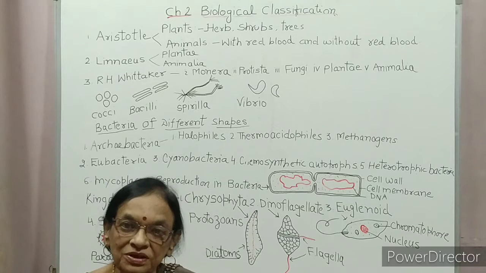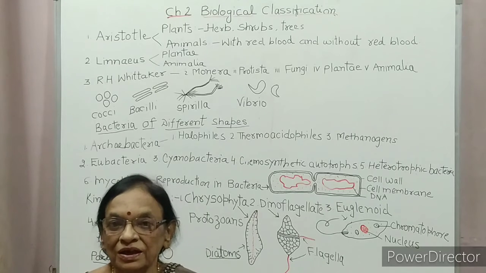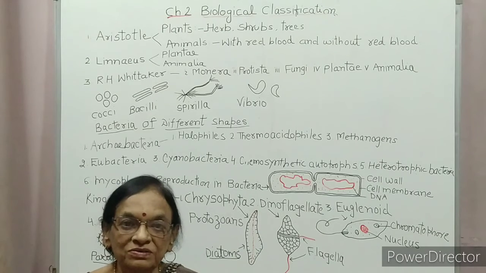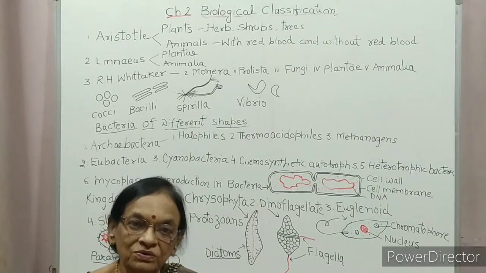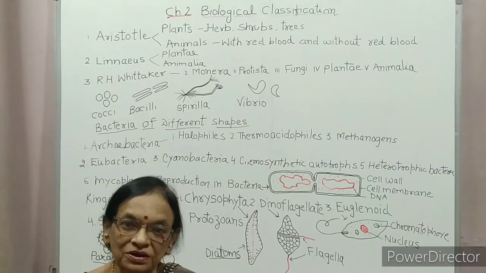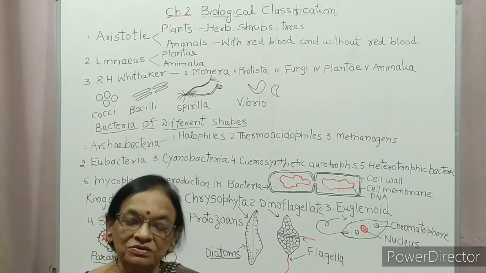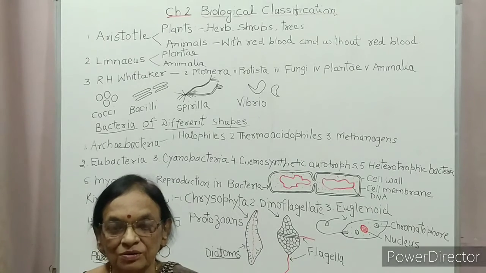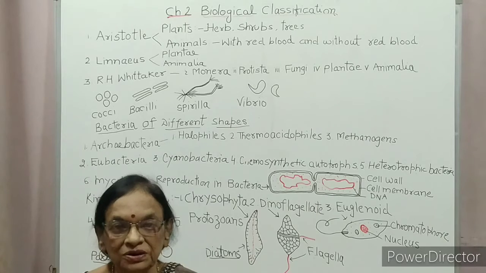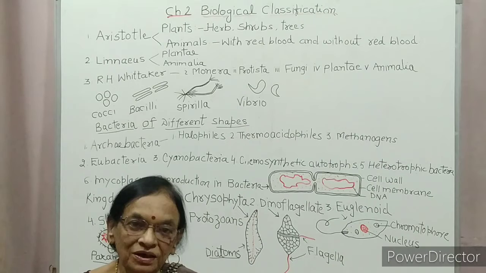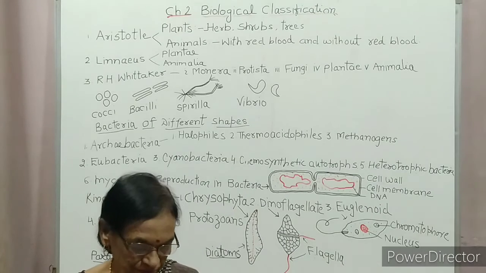Due to this chemical reaction, energy is liberated. This energy is locked up in the molecule of ATP. Some bacteria are heterotrophic, either parasite or saprophyte. So according to nutrition, bacteria are of 3 types: autotrophic, chemosynthetic and heterotrophic.